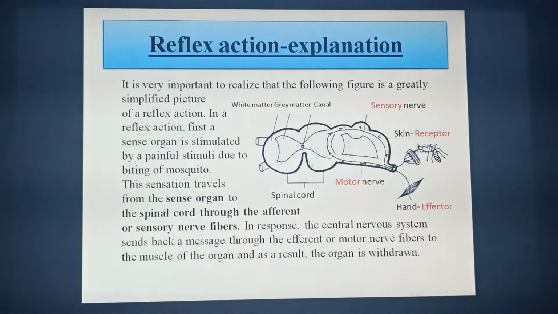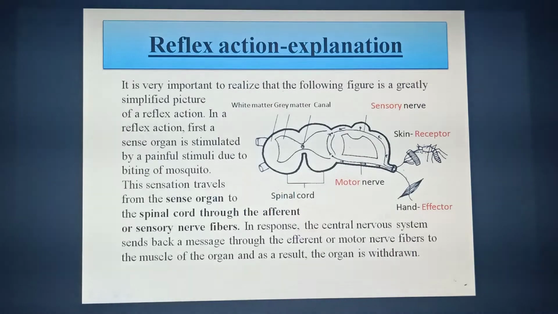In response, the central nervous system, that means the spinal cord, which is a part of the central nervous system, sends a message back through the efferent or motor nerve fibers to the muscle of the hand, and as a result the organ is withdrawn. Look here, the skin is the receptor organ, this is the sensory nerve, this is the spinal cord, this is the motor nerve, and these are the muscles of the hand, the effector organ.